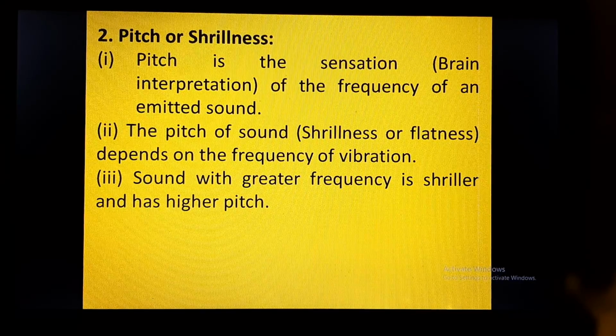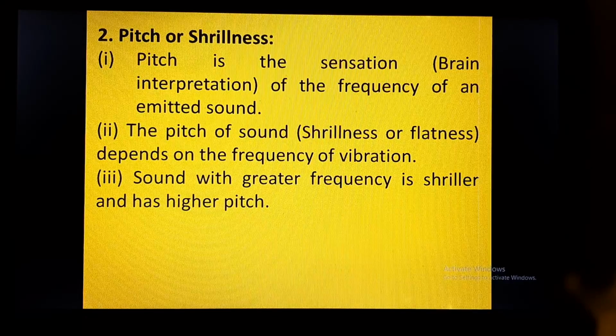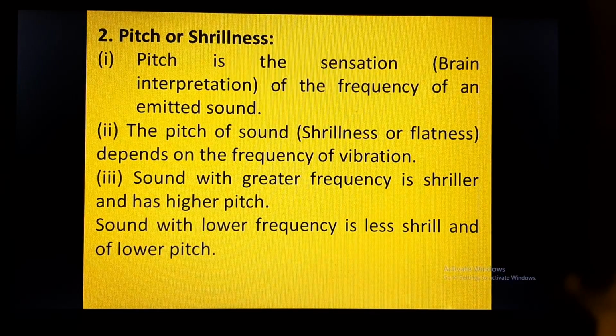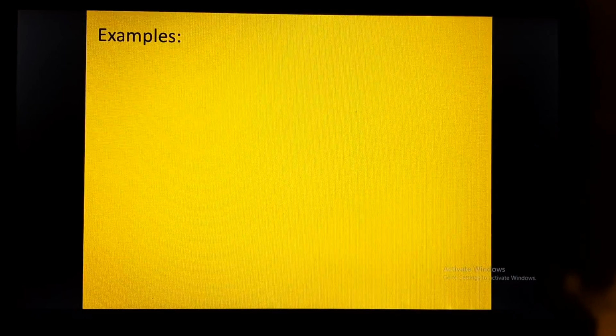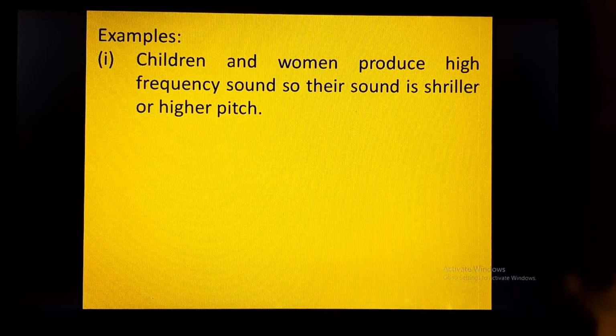In loudness we have studied that the higher the amplitude, the more is the loudness. And here we are studying that the more the frequency, the more is the pitch. Sound with lower frequency is less shrill, that is less sharp. It will have a soothing impact on your ear. Examples: children and women produce higher frequency sound, so their sound is shriller or higher pitch.